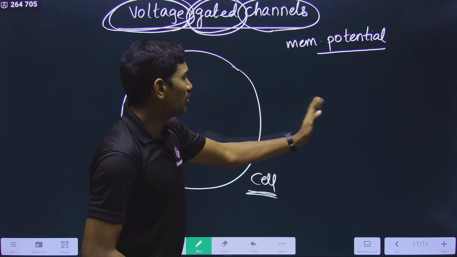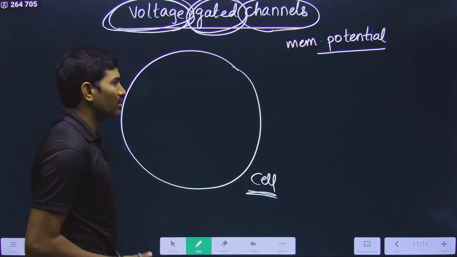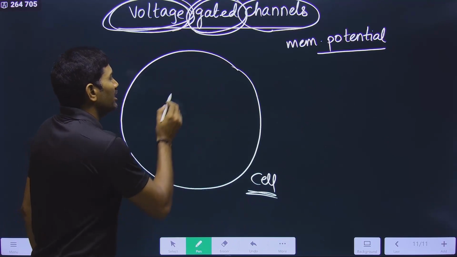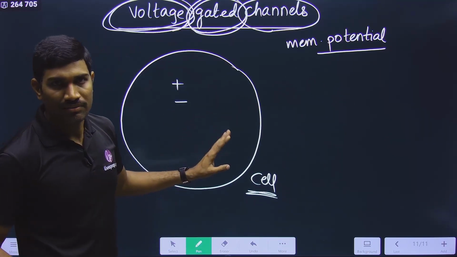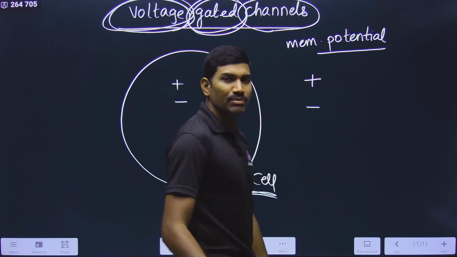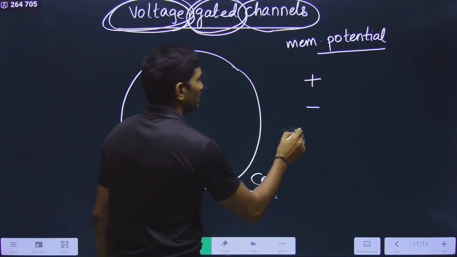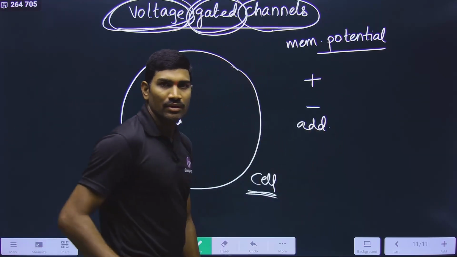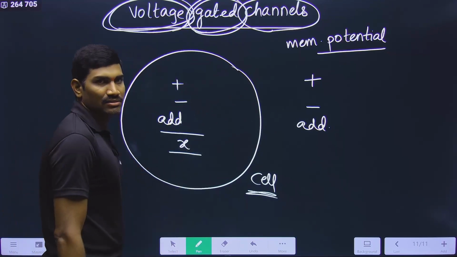Molecules and ions are present outside the cell also. In simple words, how many positives are present inside the cell, and how many negatives are present inside the cell. In the same way, outside the cell, how many positives and how many negatives are present. Add all these things. Understood or not? After adding all these, you get some value x.